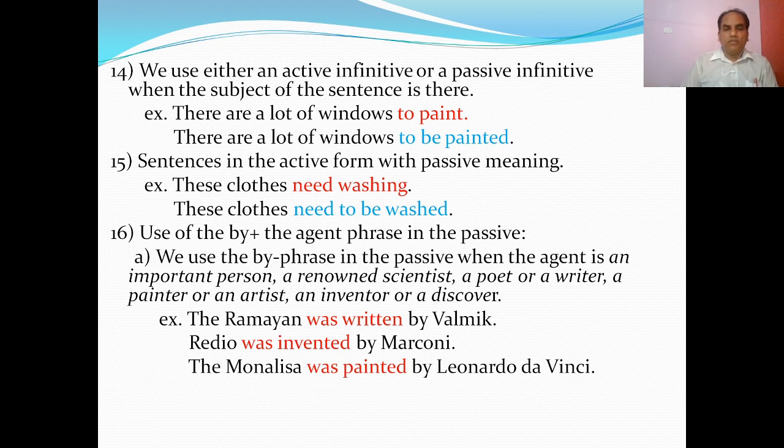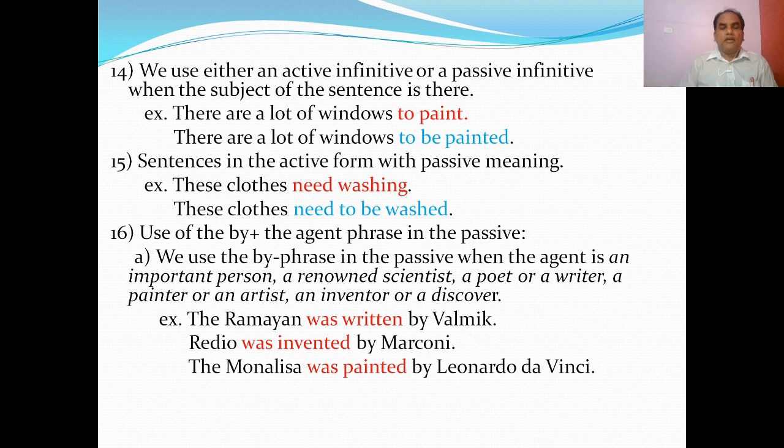Use of the by plus agent phrase in the passive. We use the by phrase in the passive when the agent is an important person, a renowned scientist, a poet, or a writer, or a painter, or an artist, or an inventor, or a discoverer. We use by agent for the passive. The Ramayana was written by Valmiki. Valmiki is famous, and we want to focus on the writer, the poet. Radio was invented by Marconi. We want to focus on the inventor Marconi.